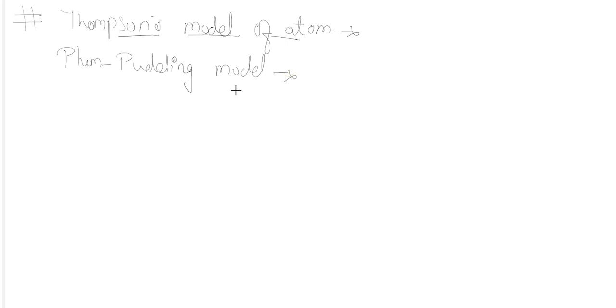Okay, plum pudding model. In our Indian context, it will be easy to imagine it as a watermelon model. So what is a plum pudding model, or Thomson model of atom?